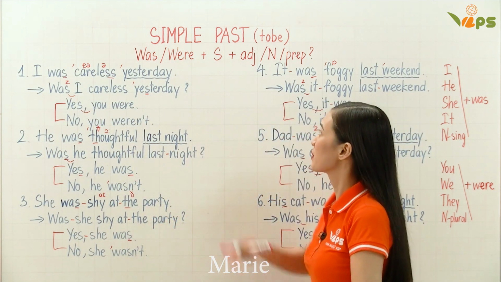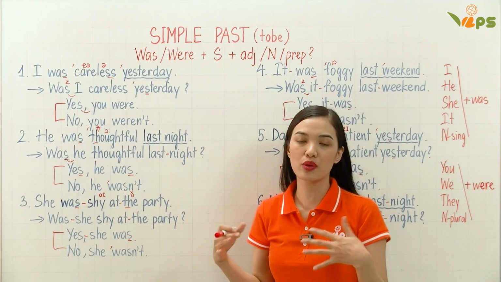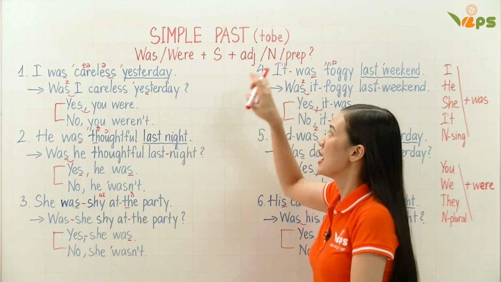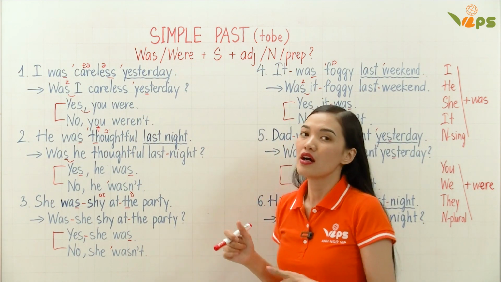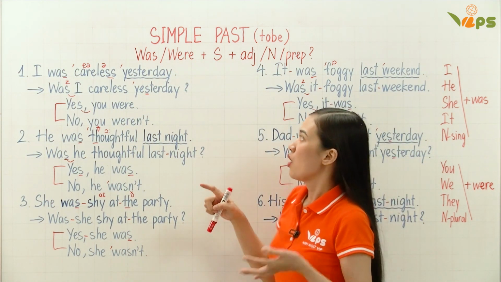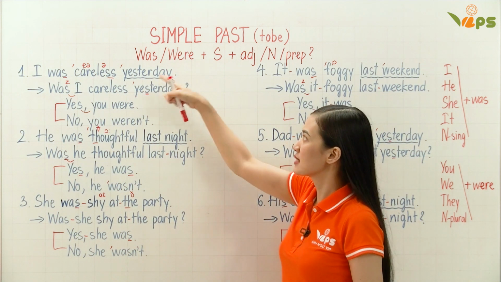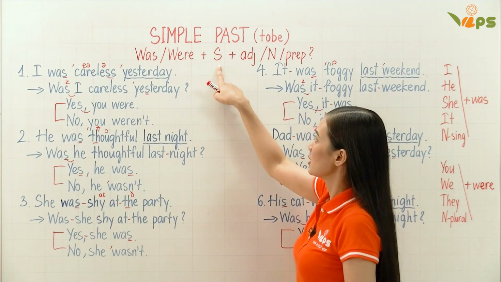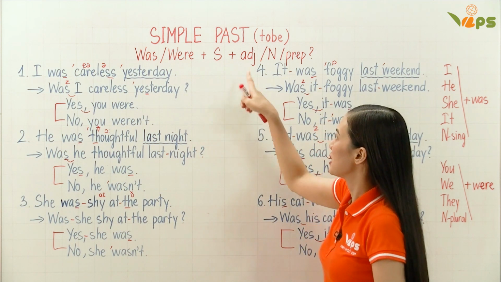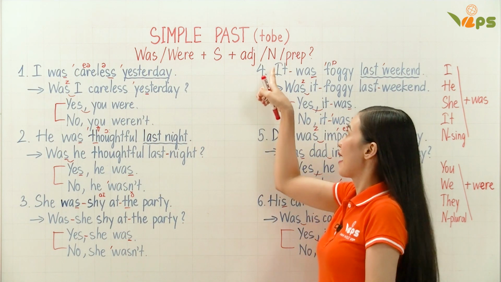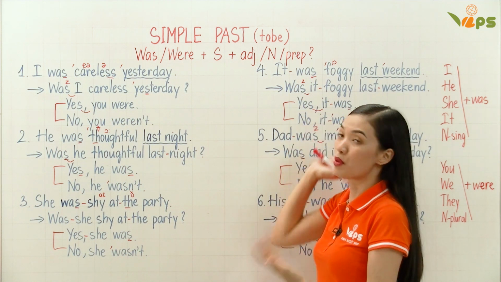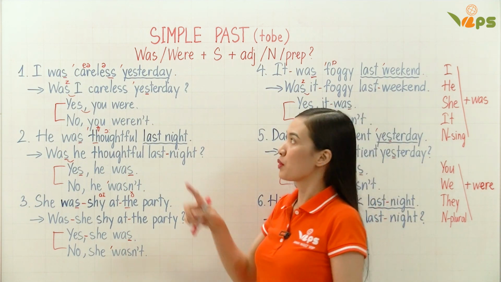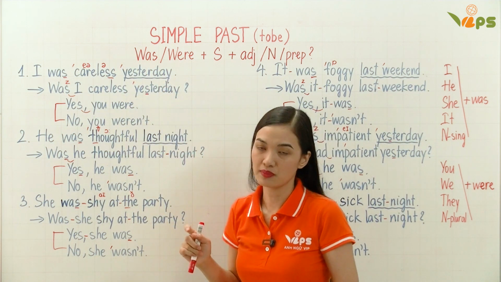Let's continue with the simple past tense. Today we are going to study how to make a question with to be in this tense. Now for the structure, we have to put was or were first, and then the subject, and then maybe an adjective or a noun and or maybe a preposition. And if you have the question word, remember to put the question word before was or were.